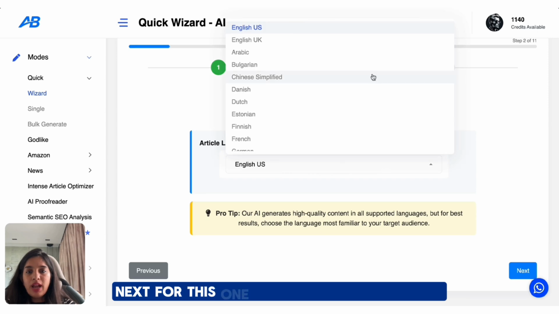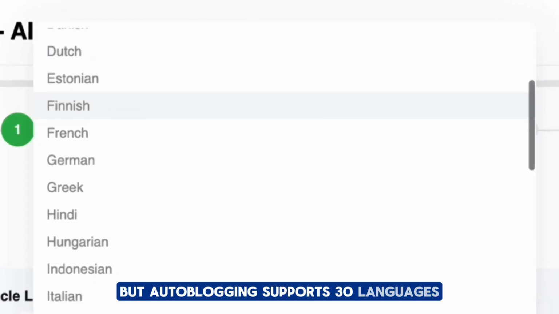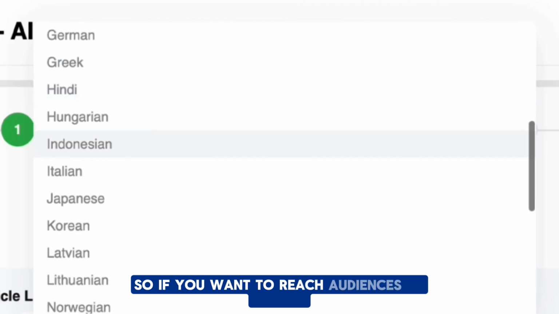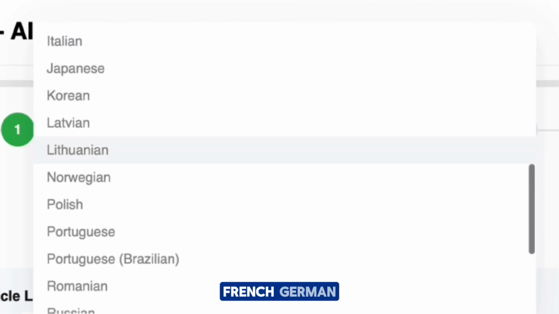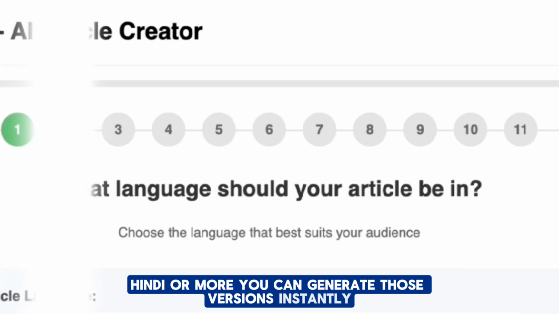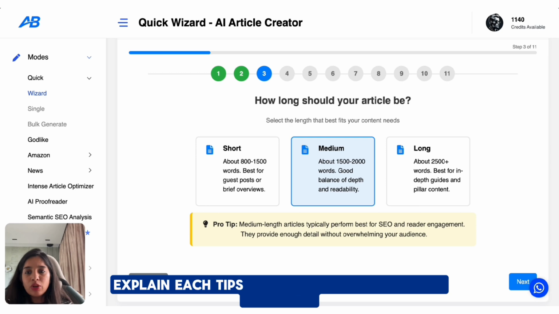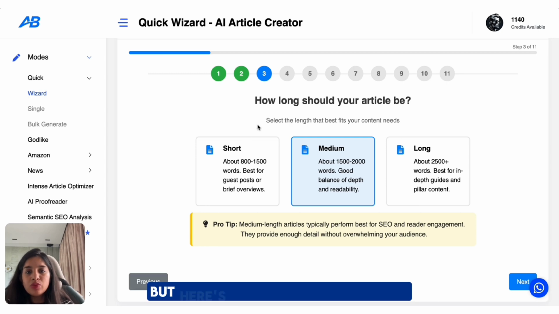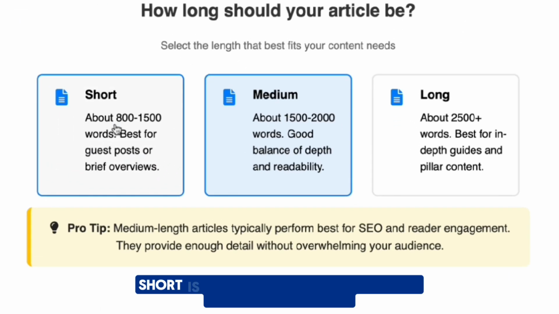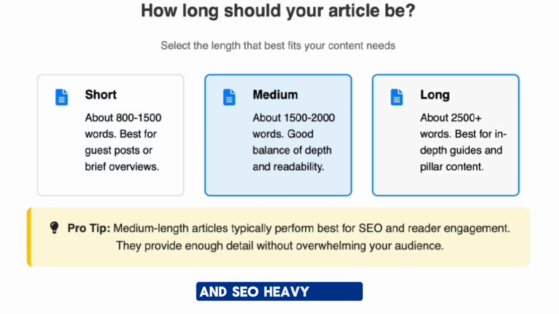Next, I'm going to keep it English, but Autoblogging supports 30 languages. So if you want to reach audiences in Spanish, French, German, Hindi, or more, you can generate those versions instantly. Article length, I'm going to pick medium because it gives me enough space to explain each tip without making the blog too long. But here's what other options do. Short is great for quick updates or snackable content, and long is perfect for in-depth guides and SEO heavy blogs.